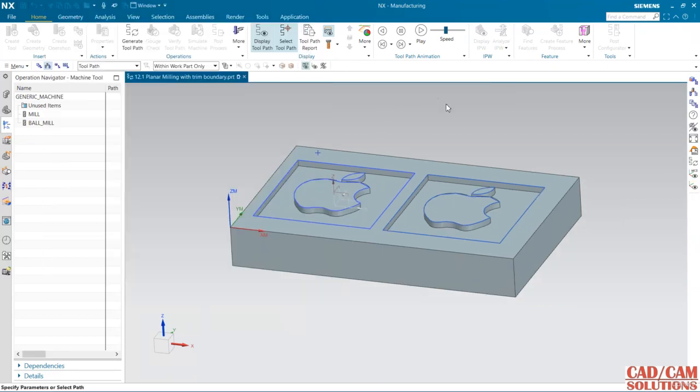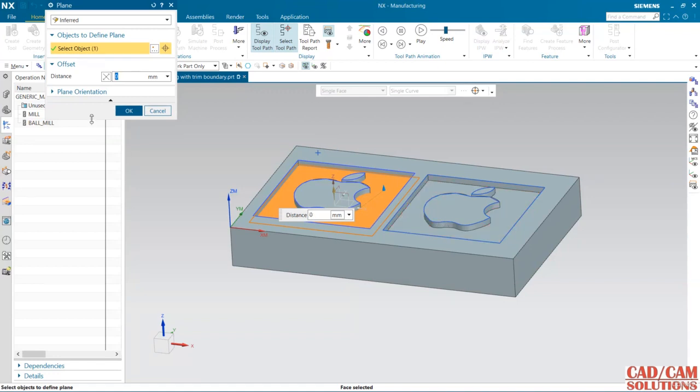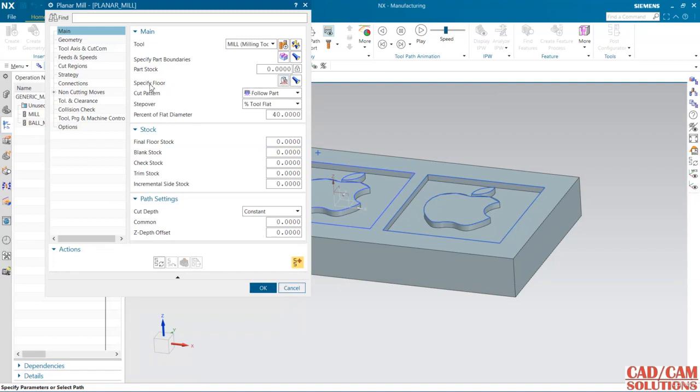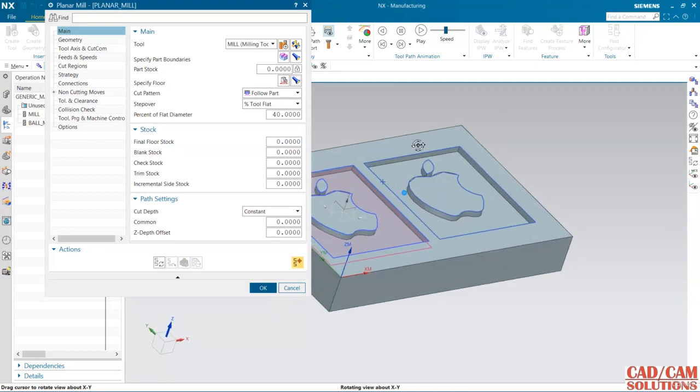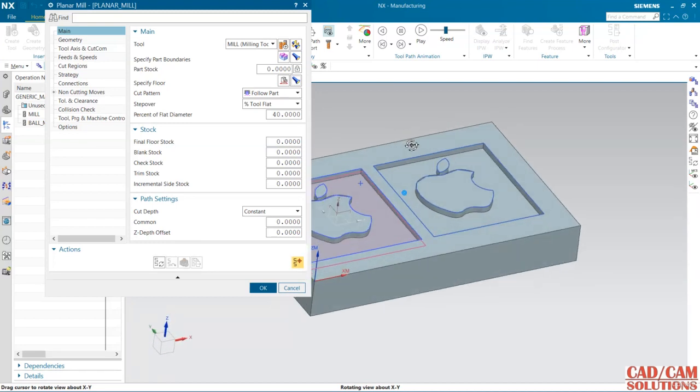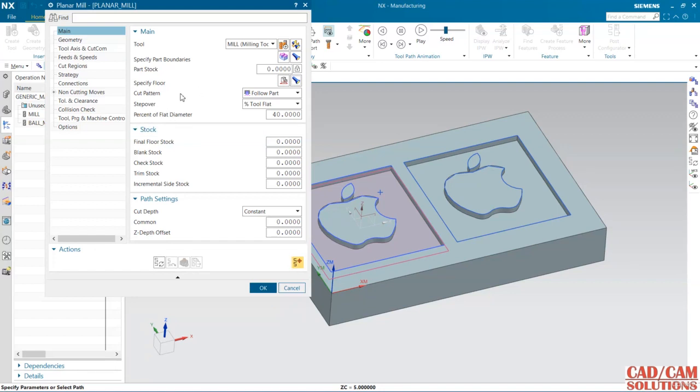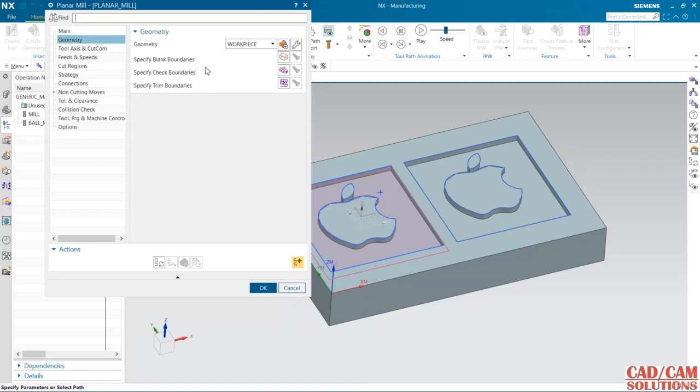Now define the floor. This is the floor and it is the same for both, and we can use only one floor. That will be common for all types of regions, whether open or closed, whatever it is, the specific floor must be the same. Step over is 40 and I'm going to use follow periphery. I want to do the finishing and the depth of cut is 1.